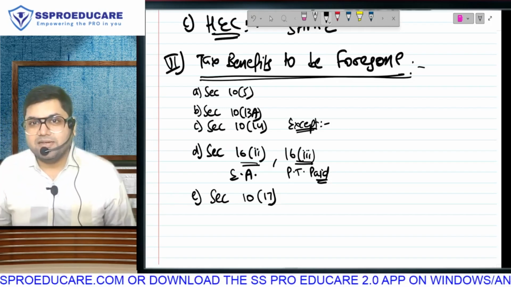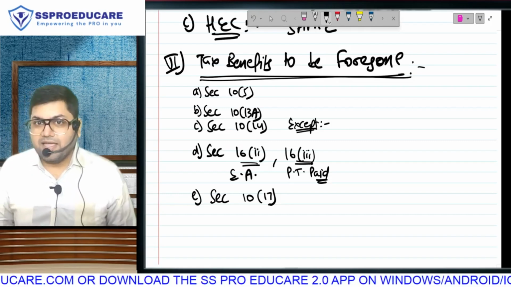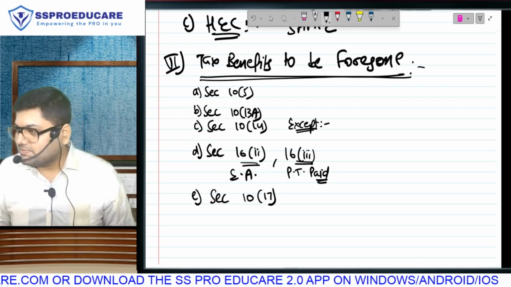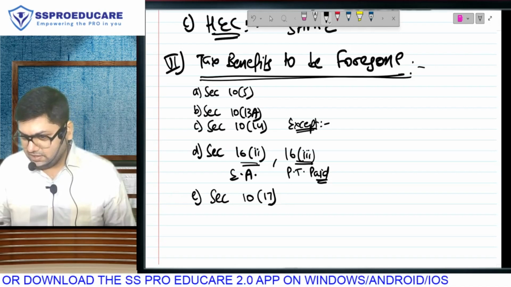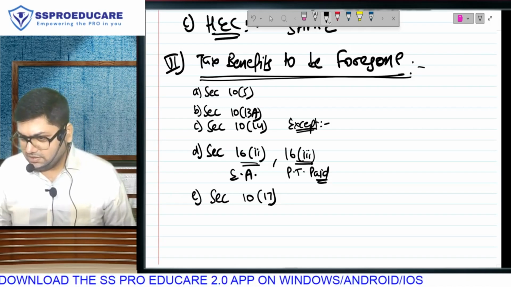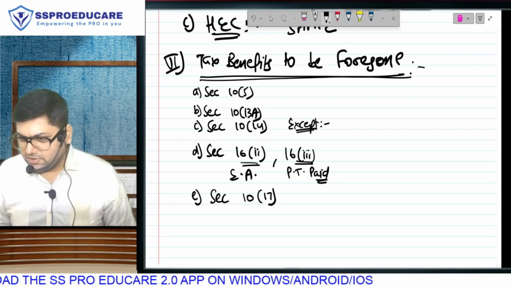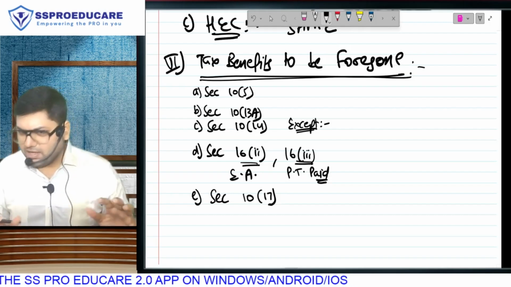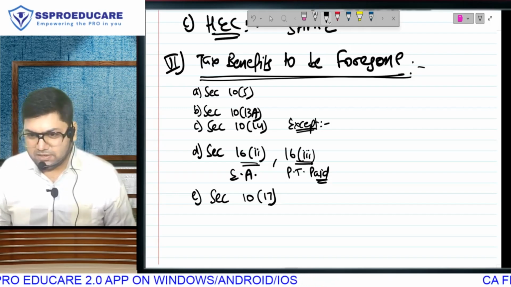For example, Varanasi is the Lok Sabha constituency of Narendra Modi ji. Wayanad in Kerala is the Lok Sabha constituency of, earlier it was Rahul Gandhi, but I think now it is Priyanka Gandhi. I'm not 100% sure. Gandhinagar is the Lok Sabha constituency of Amit Shah. If we talk about Mumbai, I come from South Mumbai. South Mumbai's Lok Sabha member of parliament is a gentleman called Mr. Arvind Sawant.